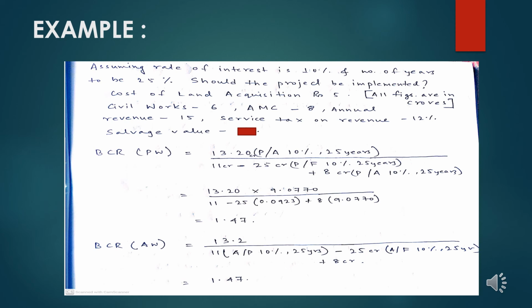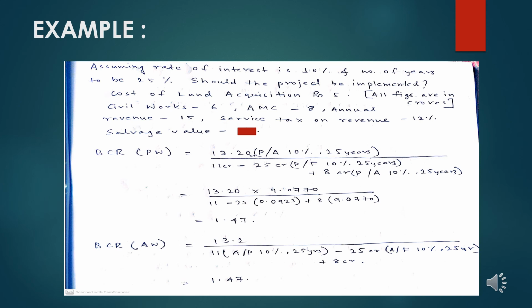The annual maintenance cost will be added back since it is a no changer, annual to annual transformation, and the 25 crore salvage value will be changed from the future worth to the annual worth with the help of 10% and 25 years. In case of the income calculation, the 13.2 crore per year value which we had previously calculated, from annual to annual, will be a zero transformation in this case for annual worth.